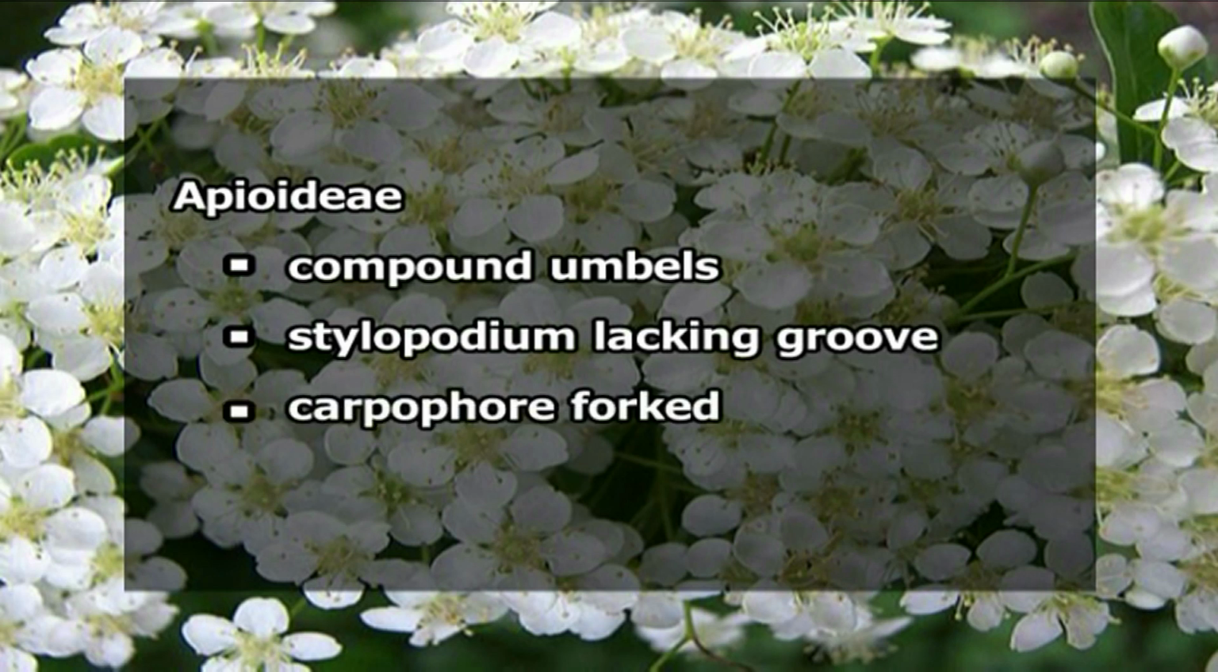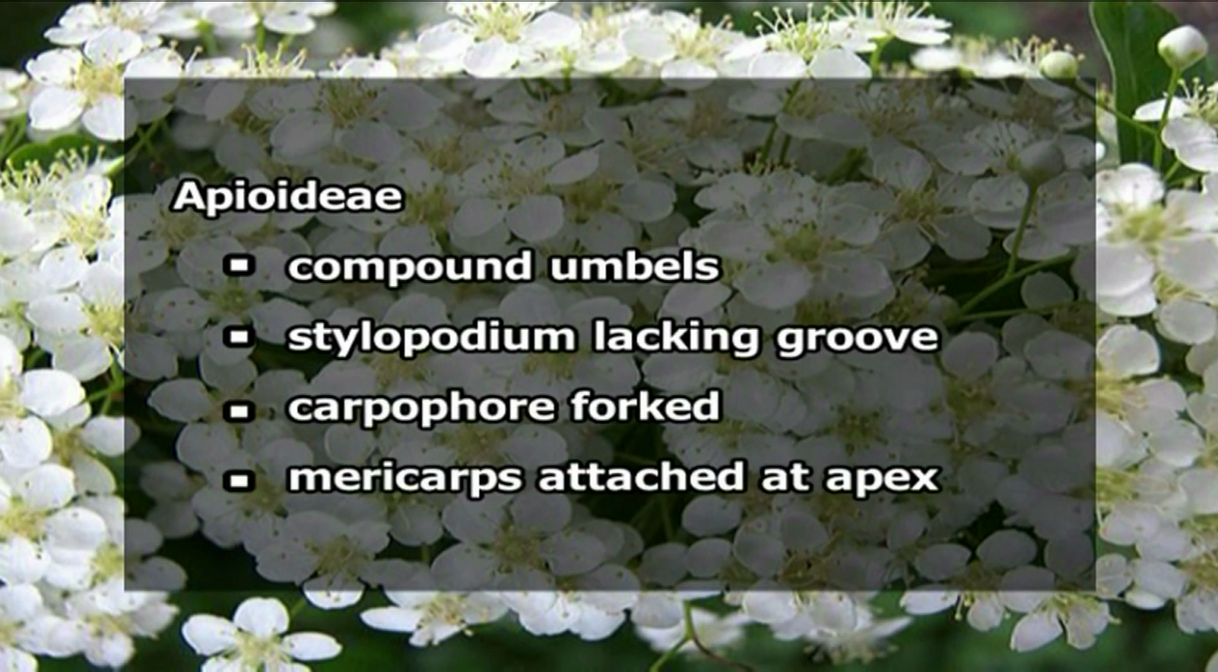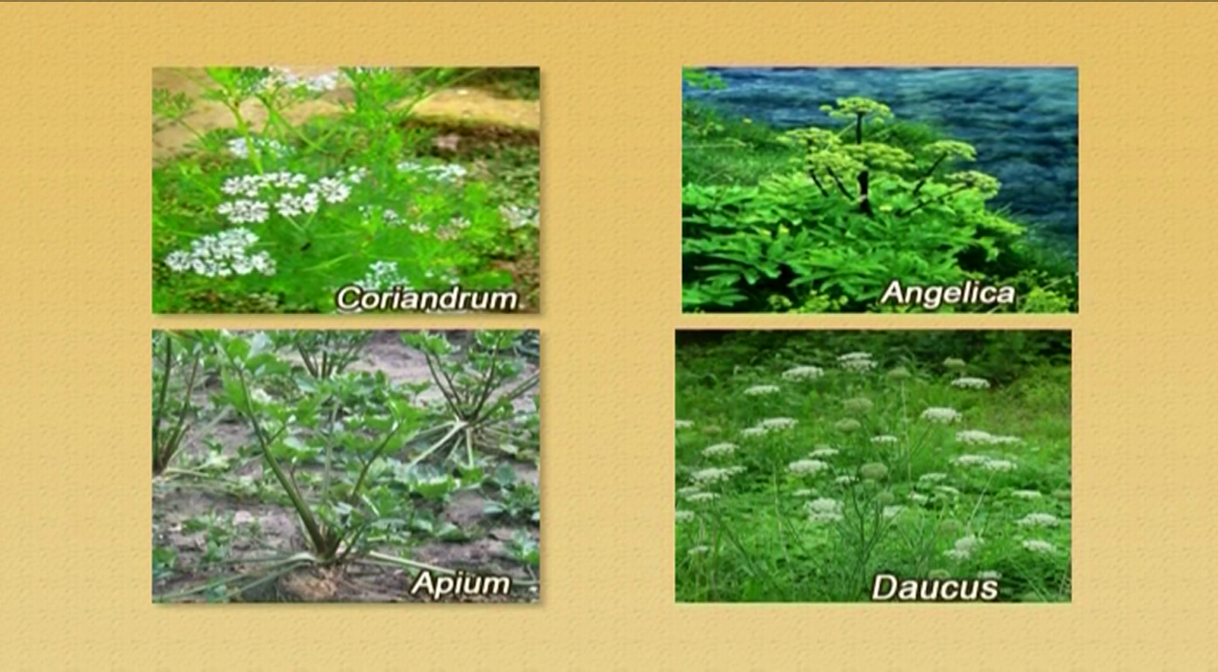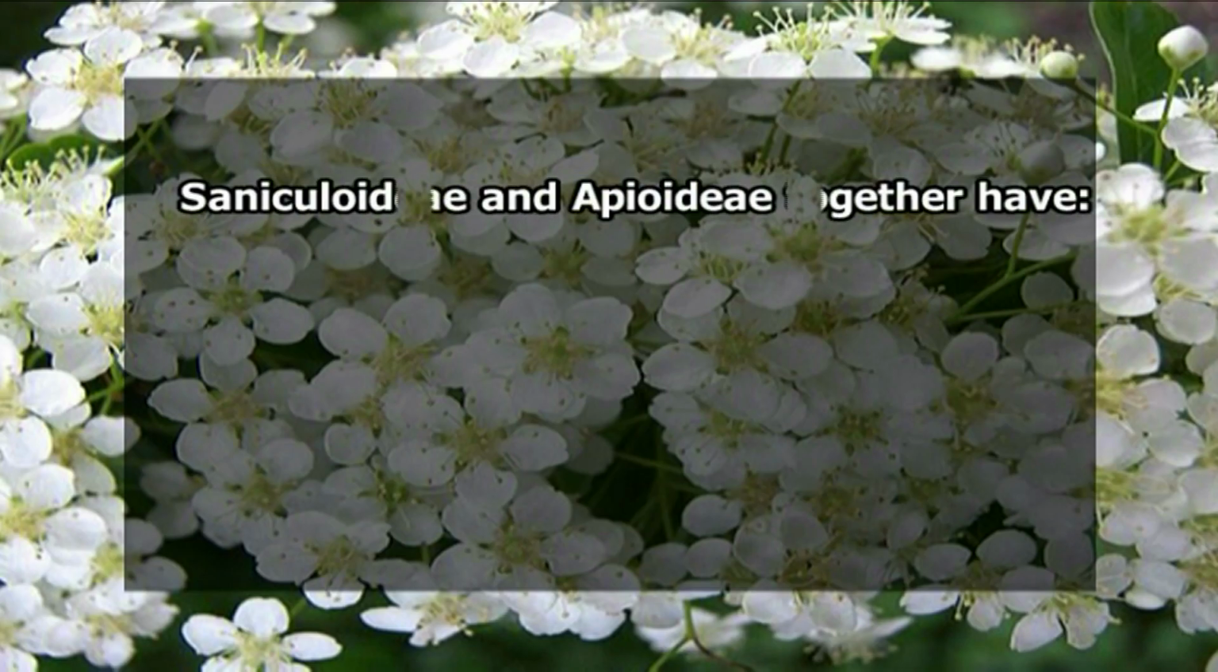Carpophores are here forked, and the mericarps are attached at its apex. The subfamily Apioideae is represented by common genera like Coriandrum, Angelica, Apium, and Daucus. The Saniculoideae and Apioideae, the two subfamilies that I have mentioned, together they can also form a clade. This is supported by apomorphies shared by both of these subfamilies.